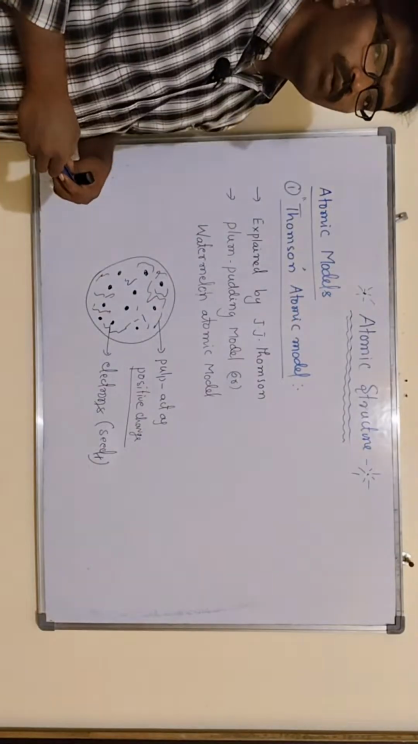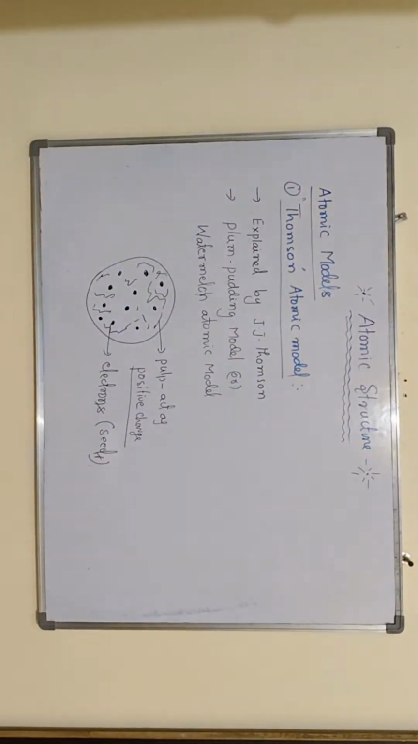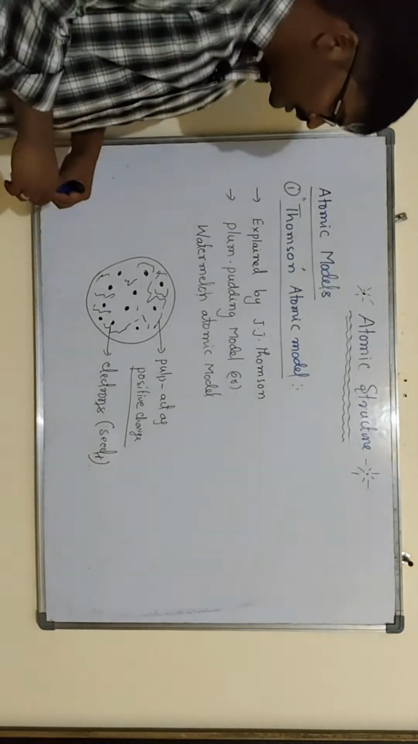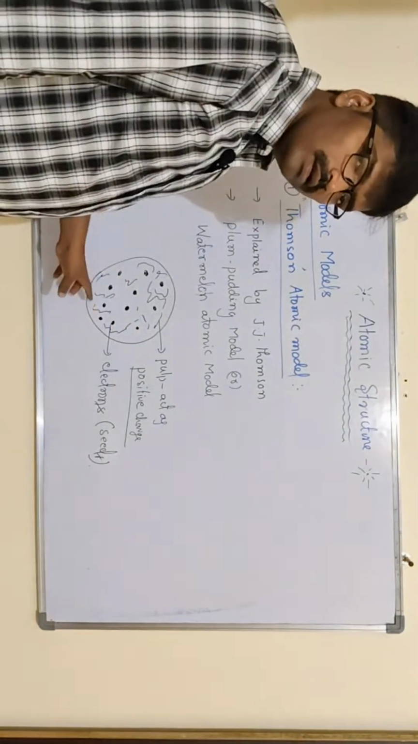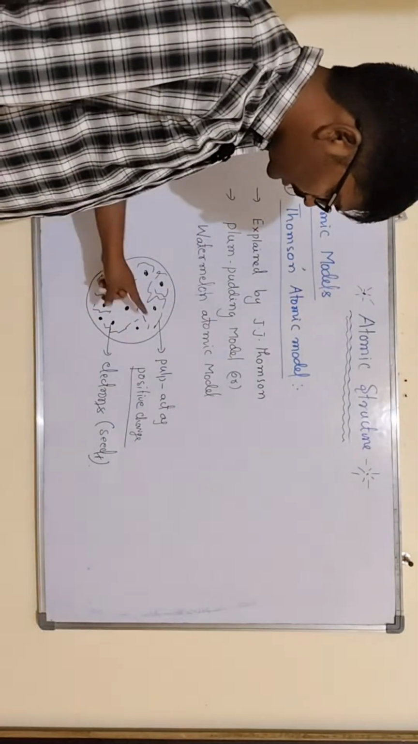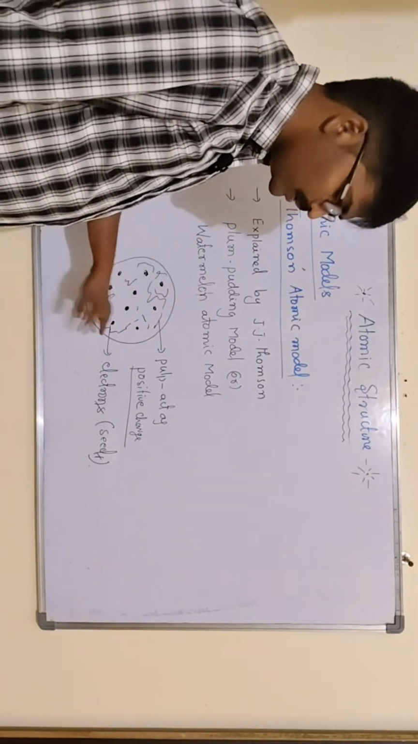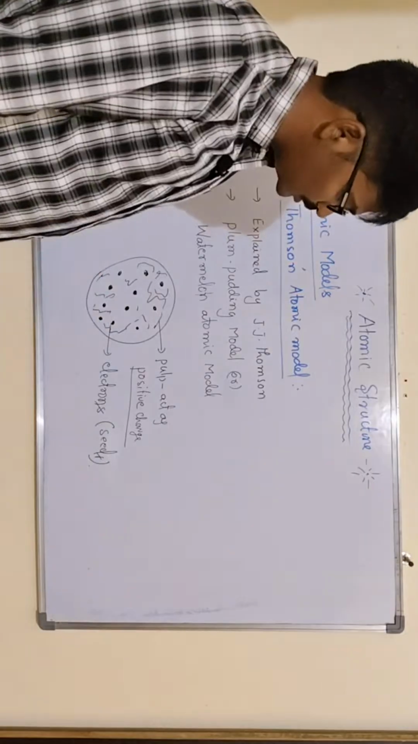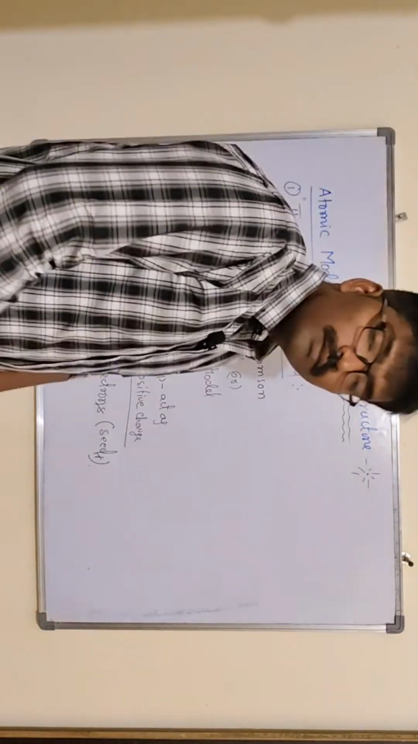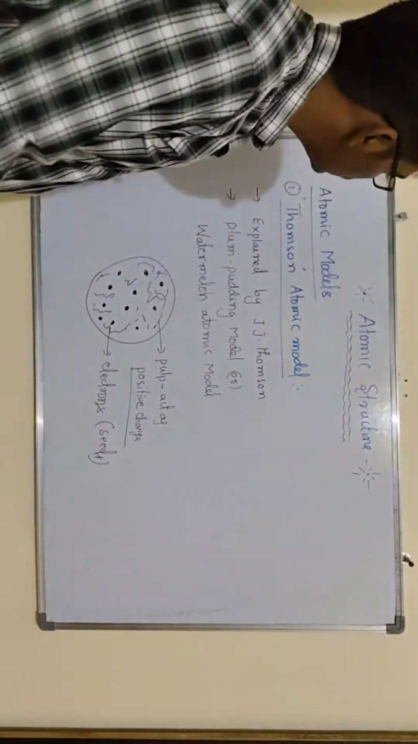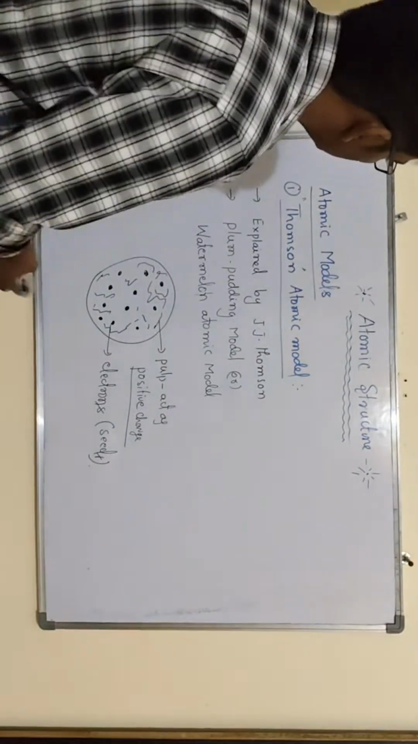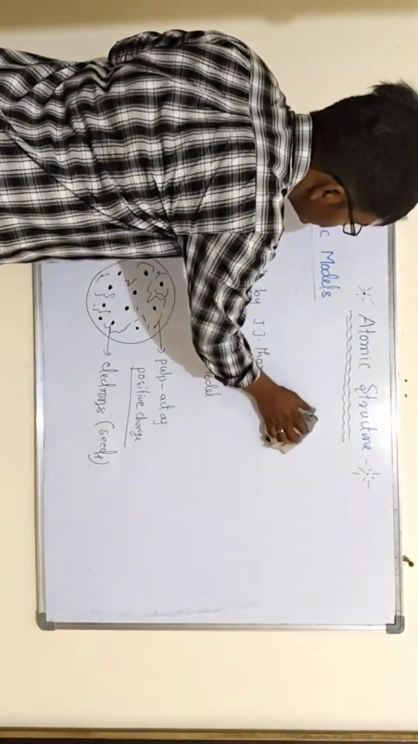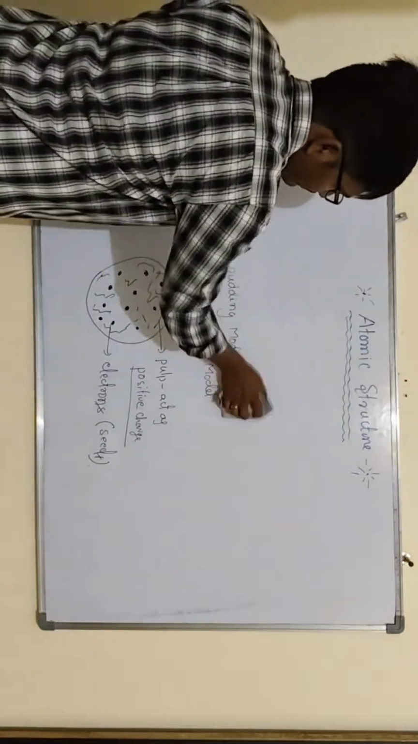Then plum pudding model or watermelon atomic model. So why are we calling it the watermelon atomic model? Because like a watermelon, the seeds are distributed throughout the entire atom. The pulp is neutralized by those seeds. Seeds are negative charges, and the pulp is positive charge. So according to Thomson, positive charge is distributed uniformly throughout the atom.